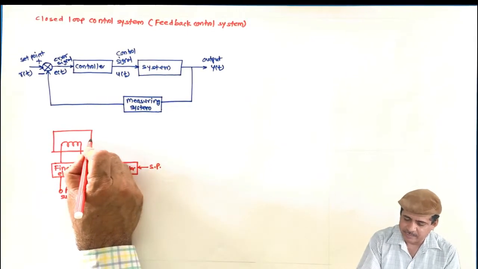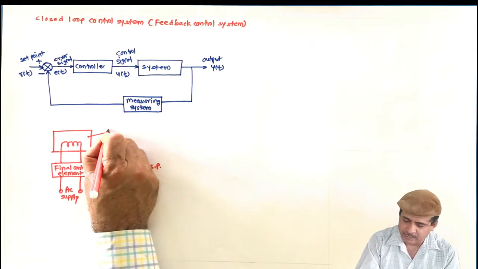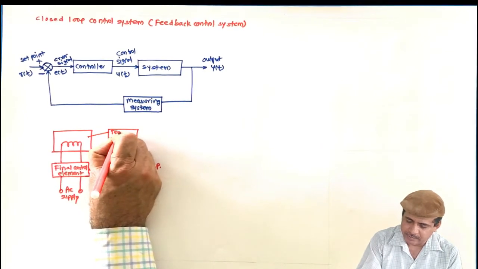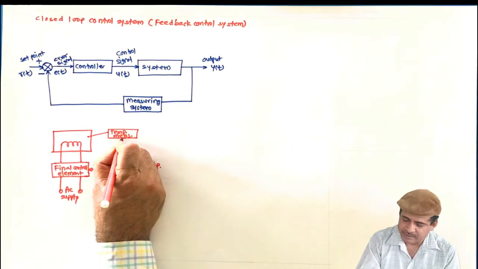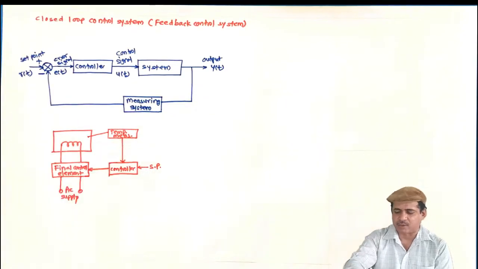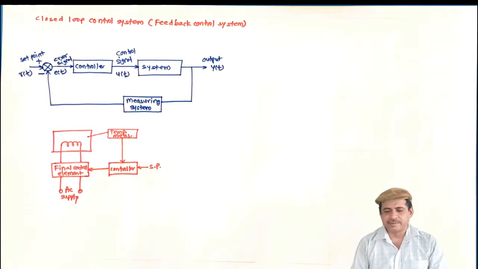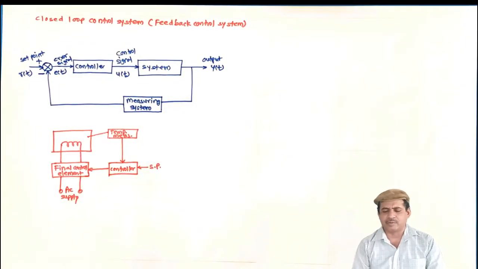At the same time I am measuring the temperature with the help of this temperature measurement, and I am sending this signal to the controller. Now in this case this summing point is a part of the controller. The controller itself will calculate it. This total is formed in the controller in this case, but otherwise it is the same.